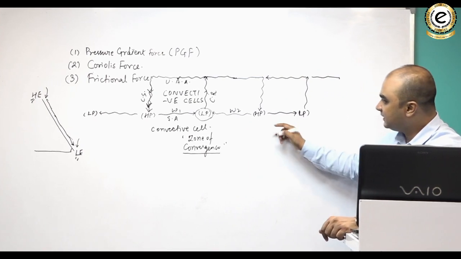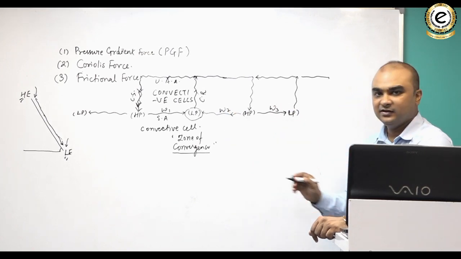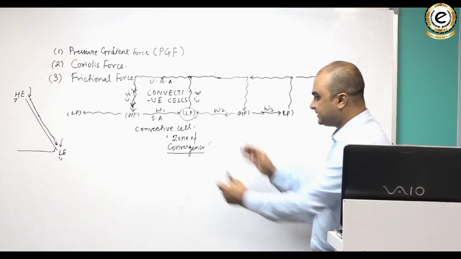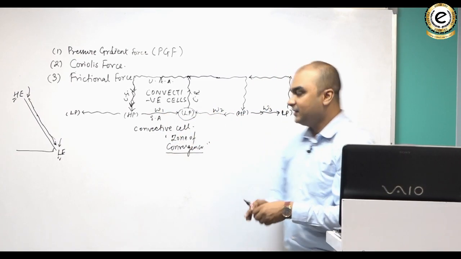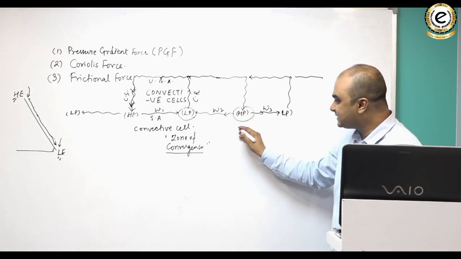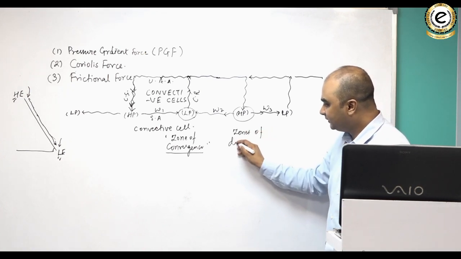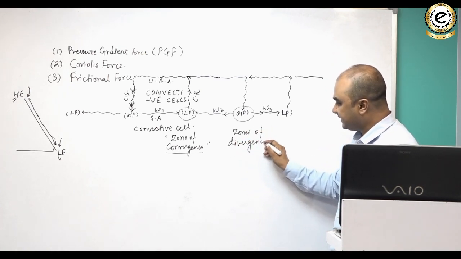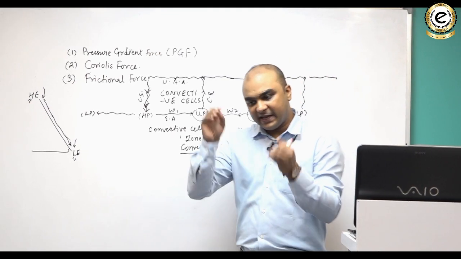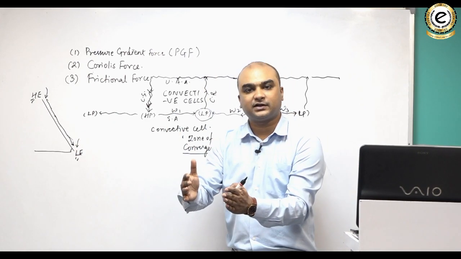What I'm trying to say is, if you look at high pressure and this is wind 2 and if this is wind 3, you can understand that from here air is diverging, whereas here air is converging, and here air is diverging. So high pressure areas are actually zones of divergence. तो एक चीज तो बहुत क्लियर हो गई कि कोई ऐसा एरिया जहां पे एयर राइज हो रहा होगा वहां पे कन्वर्जेंस भी हो रहा होगा एयर का.